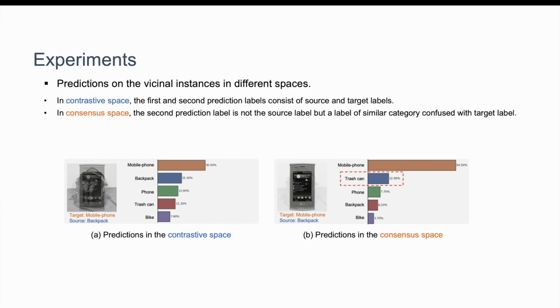Here we compare the output predictions in contrastive space and consensus space. In contrastive space, the top 1 and top 2 predictions consist of source and target labels. However, in consensus space, the second prediction label is not the source label, but a label of a similar class confused with the target label. It implies that in contrastive space, we need to focus on inter-domain confusion. On the other hand, in consensus space, we should pay more attention to alleviating the intra-domain confusion.